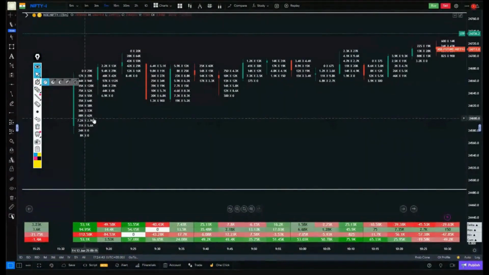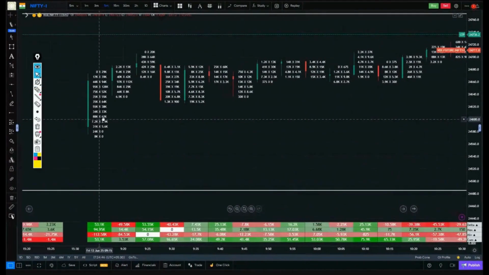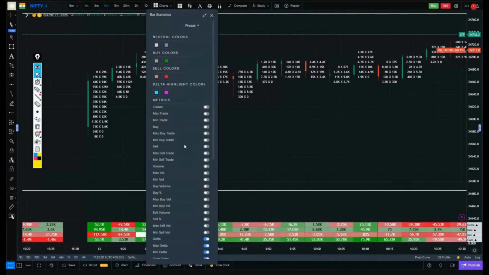One special thing about the first candle is that you will always see more buyers and sellers in this candle. You have to read this candle very carefully. Now, today's first candle had quite a lot of volume in it. Even though the market, that is Nifty, opened with a gap down, there was a lot of volume in this candle. If I show you by turning on the volume as well.